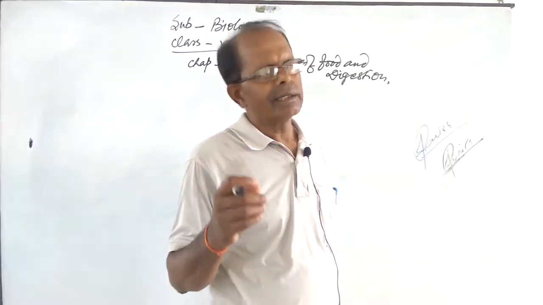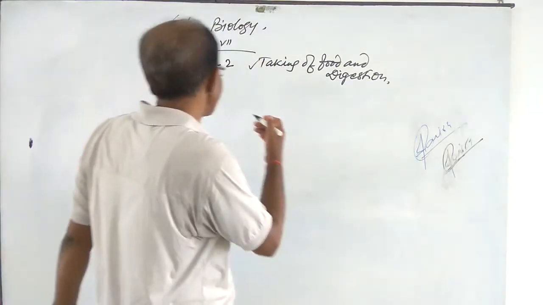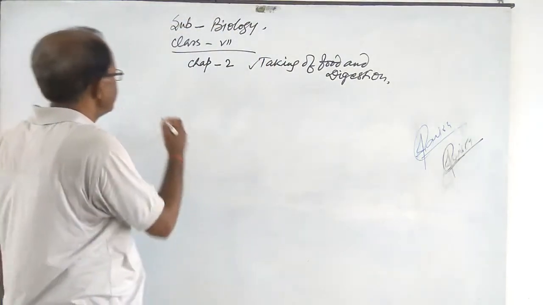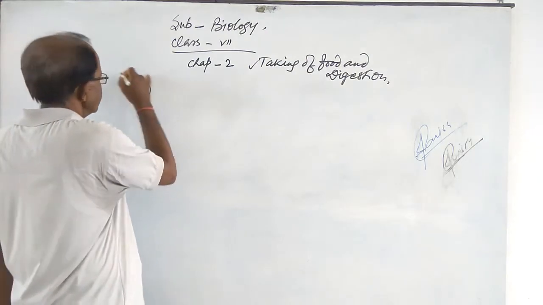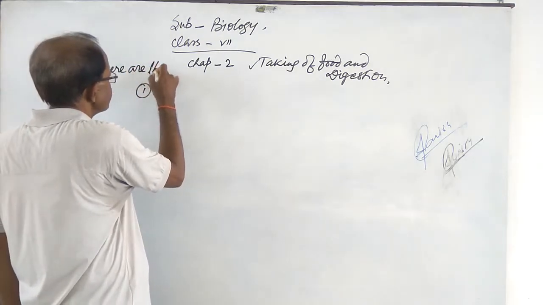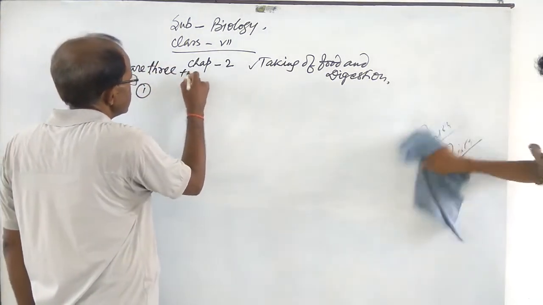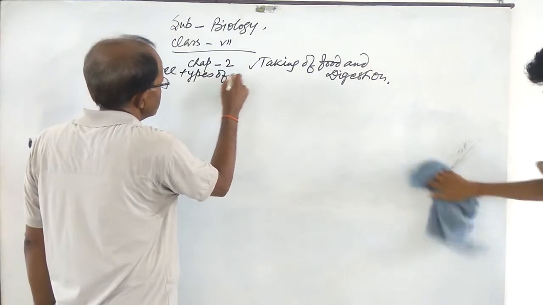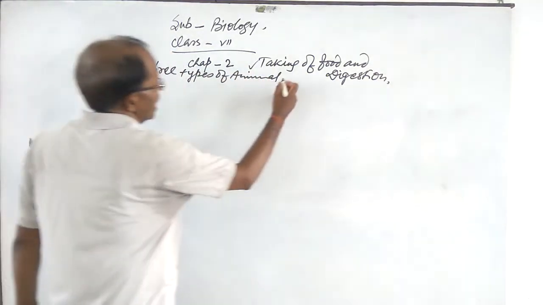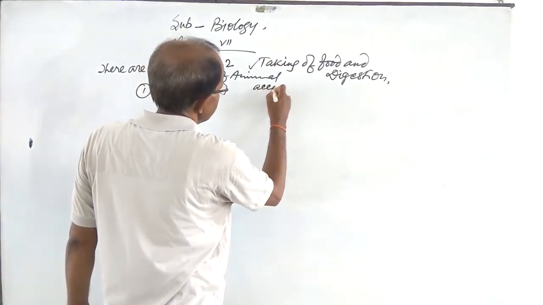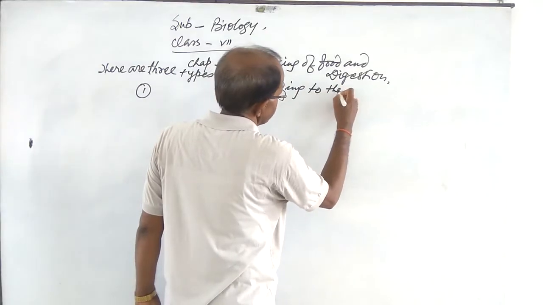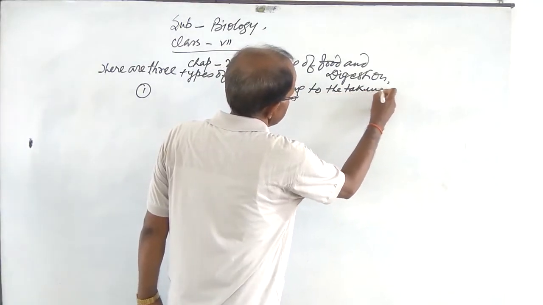You know that there are 3 types of animal, according to the taking of food.